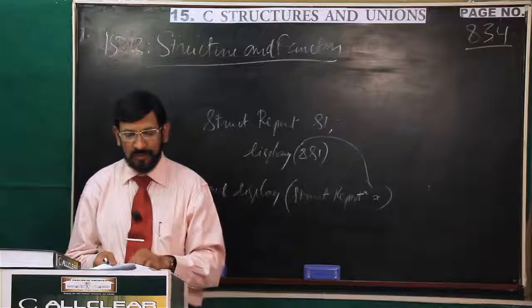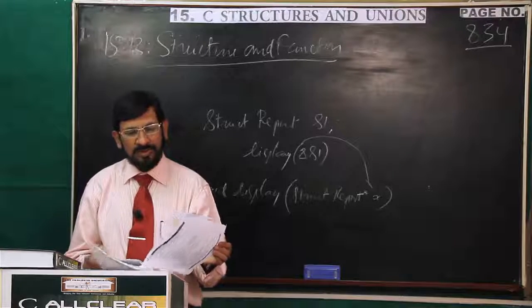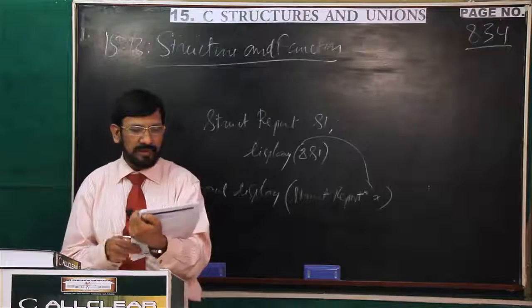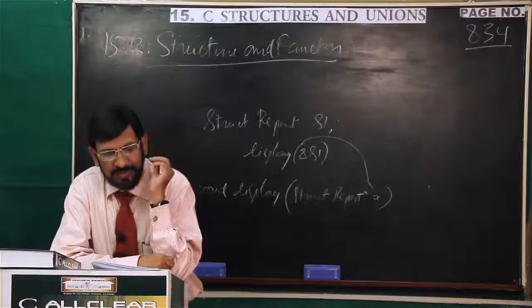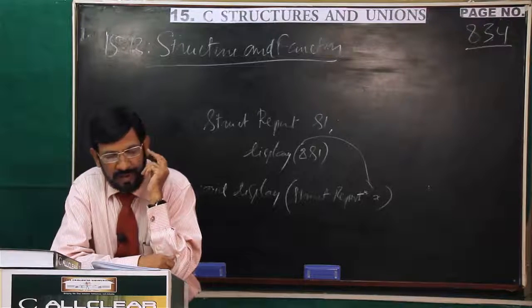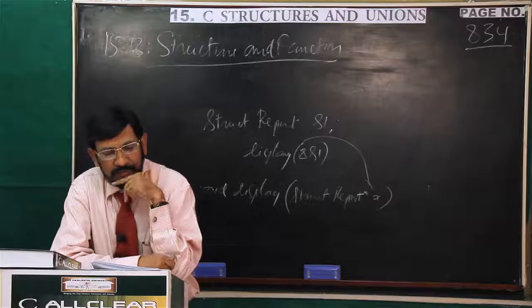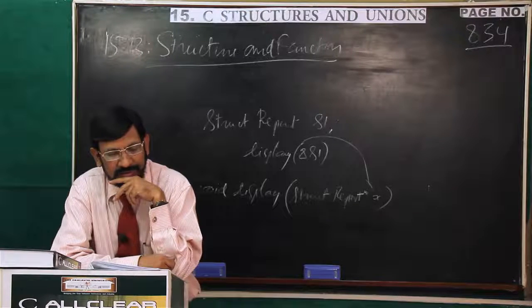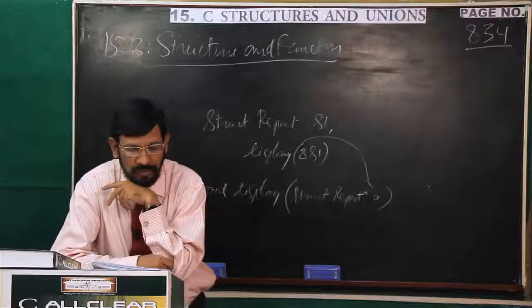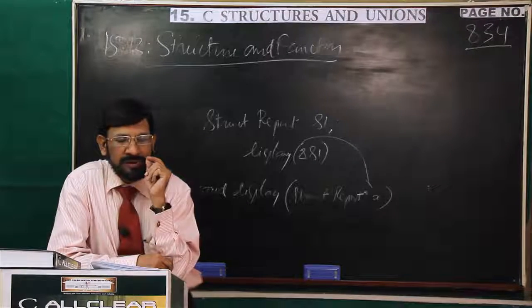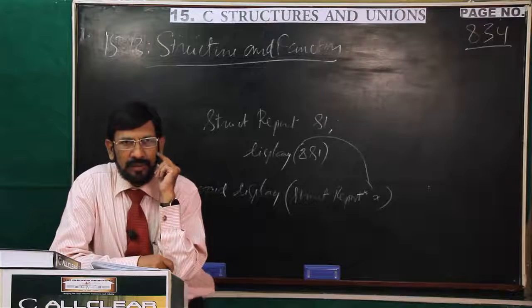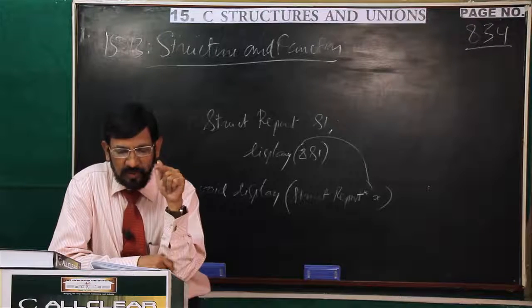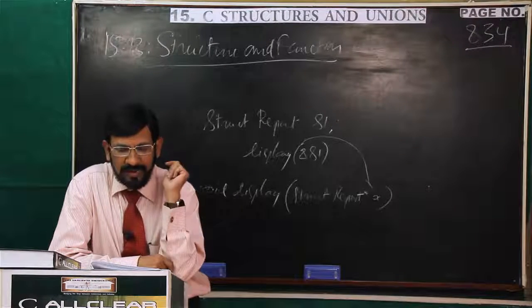The similar program by address also we see, that is 15.12. Now you see, one structure you declared, and in the 13th line, a structure report variable you declared and initialized, and what you are passing, 14th line, display and S1, then who can receive it? The same struct report type pointer can receive it.